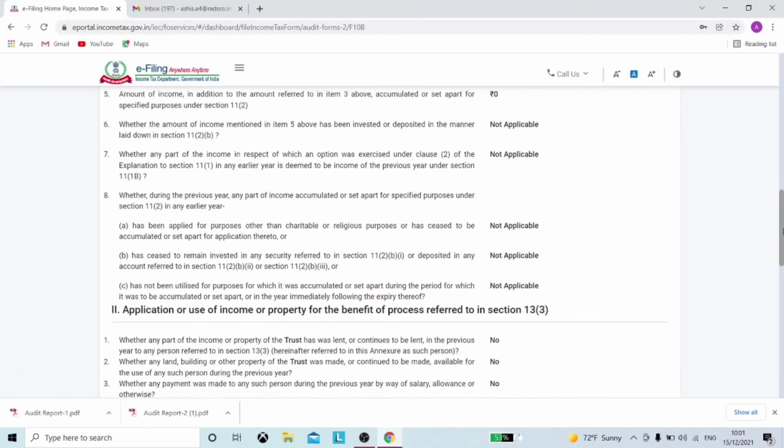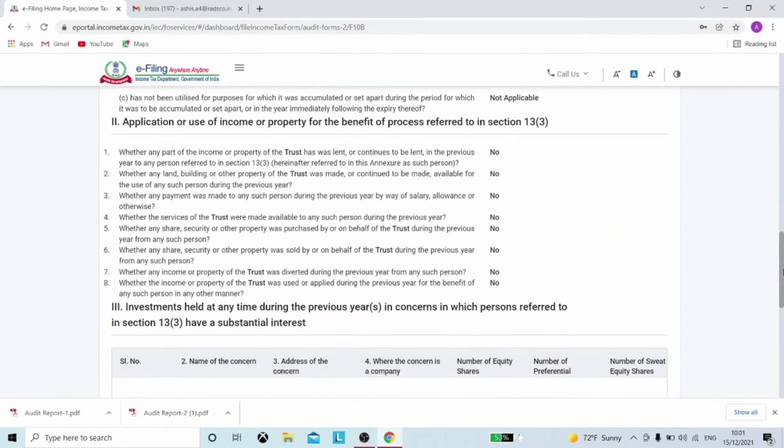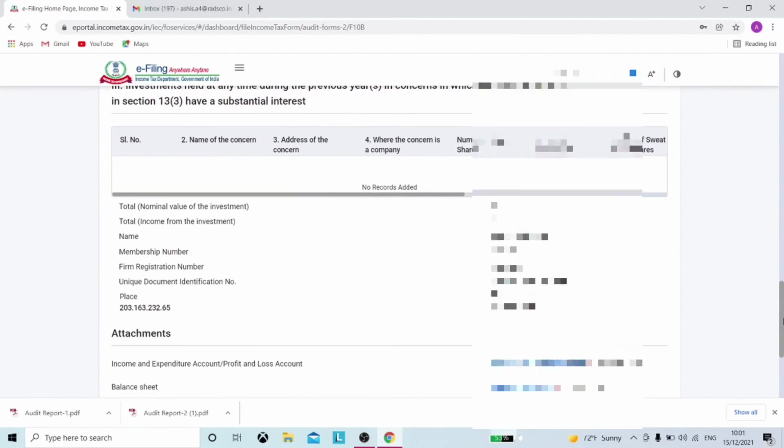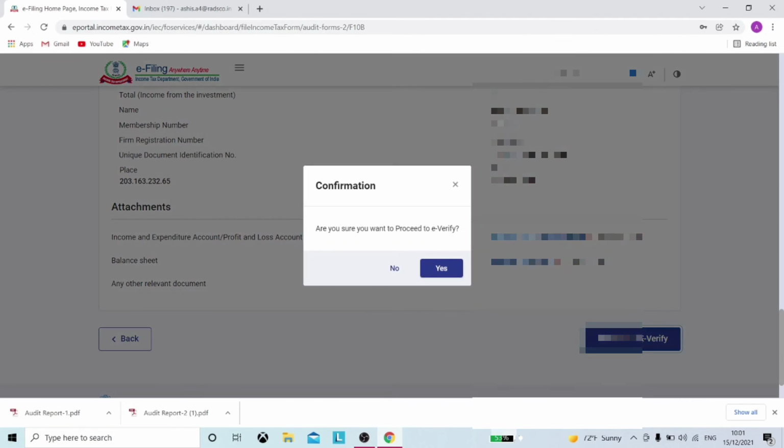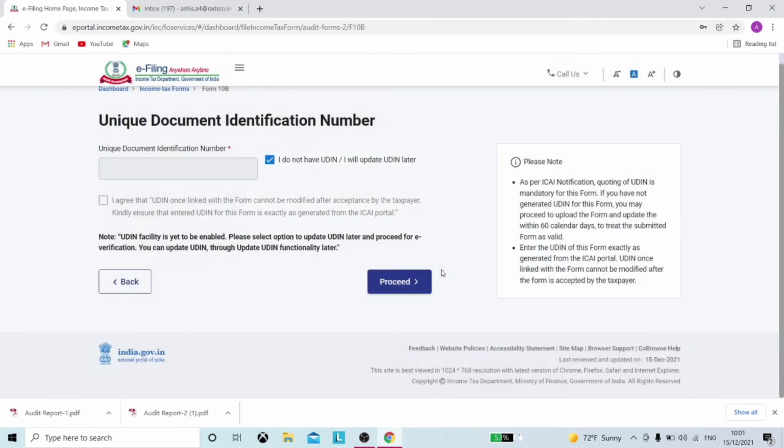After checking the form, you can click on proceed to e-verify. There it can be verified through the digital signature of the CA to whom the form was assigned. They will ask you, are you sure you want to proceed to e-verify? Click on yes. Then click on proceed.